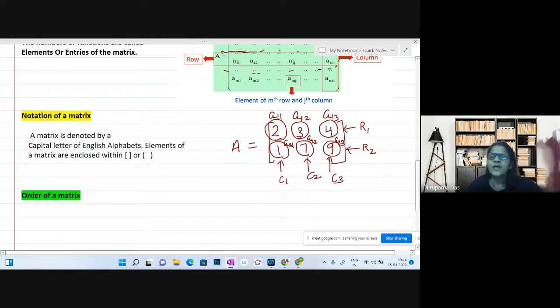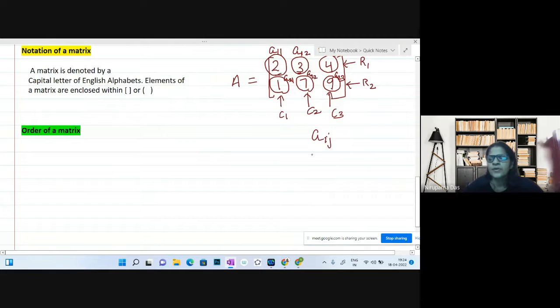So every time we write the element, we write A, I, J. I stands for the row index, and J stands for the column index.